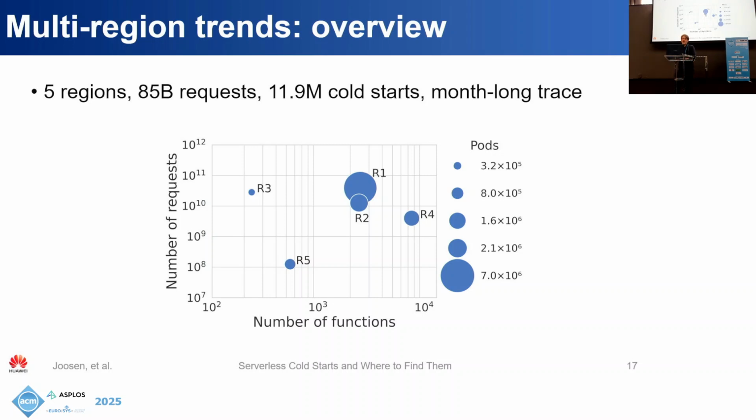So this is a high-level overview of the sizes of our regions. In total, we analyze about 85 billion requests and about 12 million cold start events, and our data set is about a month long. And so there are 5 regions, and the total size of these regions varies quite significantly. So you can see that here.